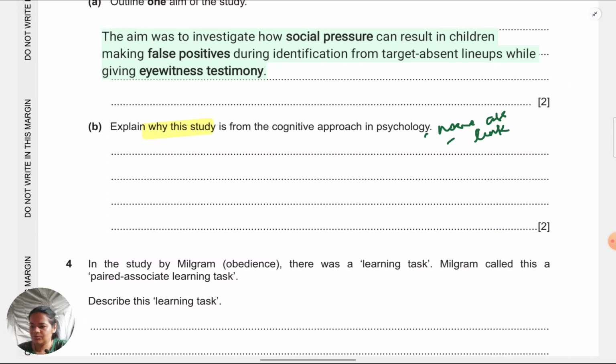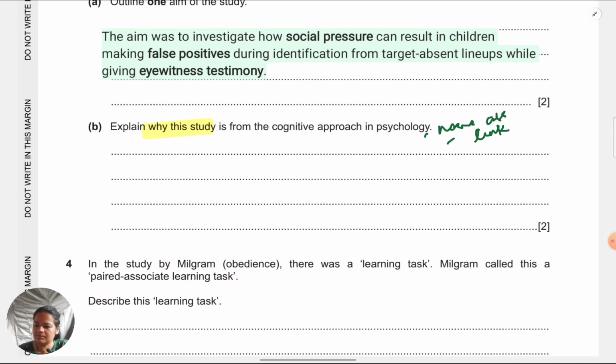So one assumption of the cognitive approach is that humans process information like computers using input, process, output.